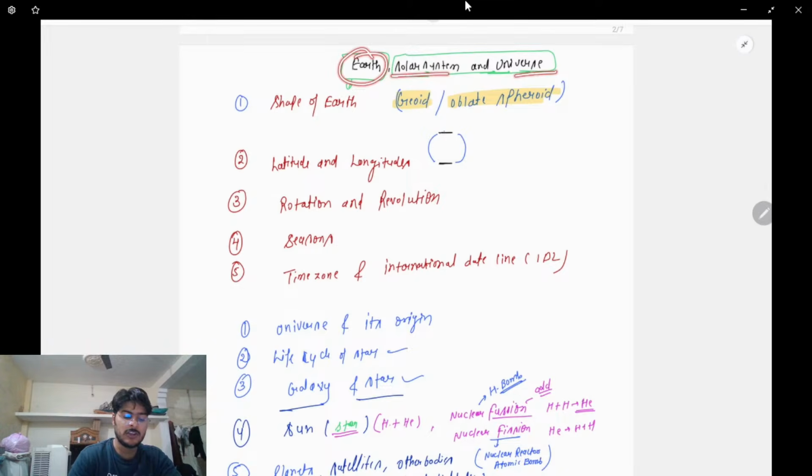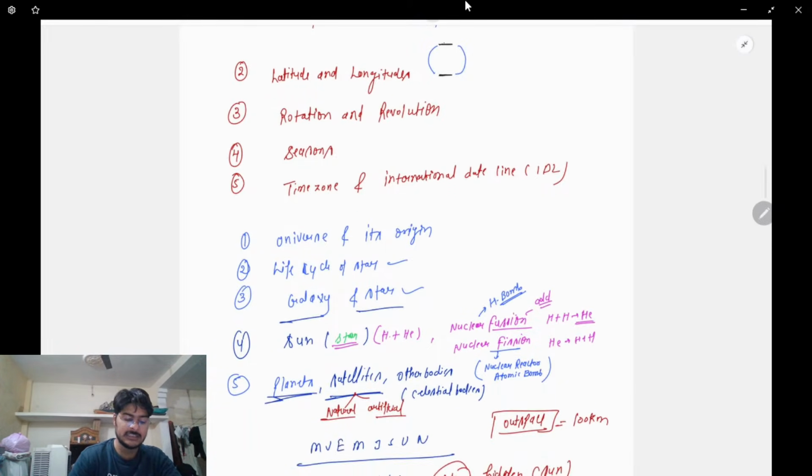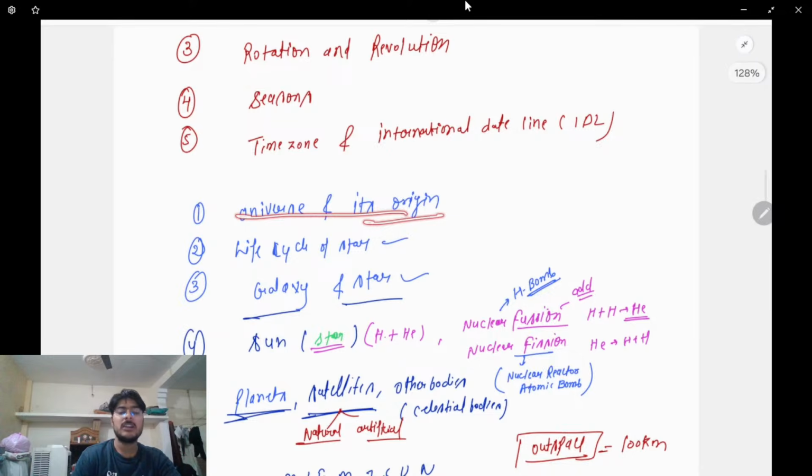And then we discussed the subtopic of the solar system and the universe. These are the topics: the universe and its origin, and the life cycle of a star. So overall, how the formation of a star takes place, and from there onwards to the death of the star, up to a black hole, or a red giant and then a white dwarf. Life cycle of the stars. We'll talk about galaxies and different types of galaxies, as we have already explained. The galaxy we are living in right now is the Milky Way, and the neighboring galaxy is Andromeda. Clear?